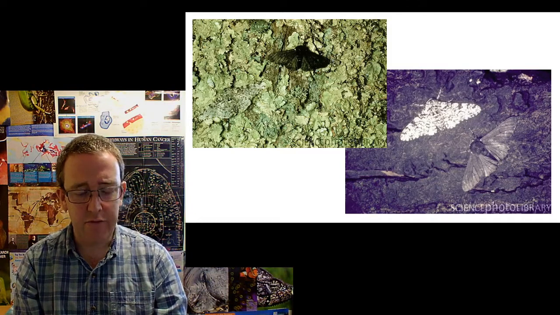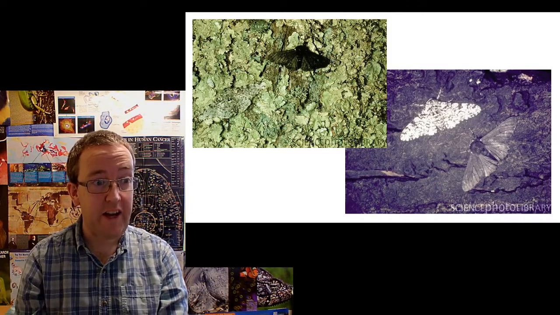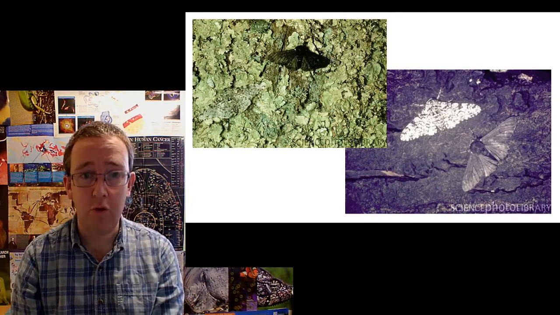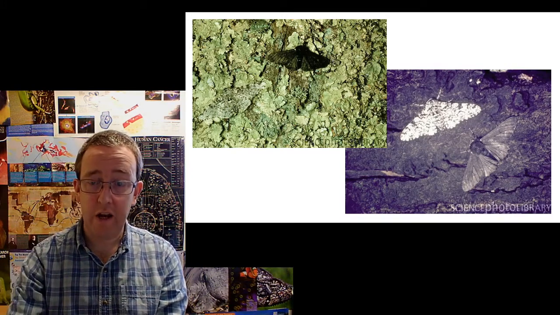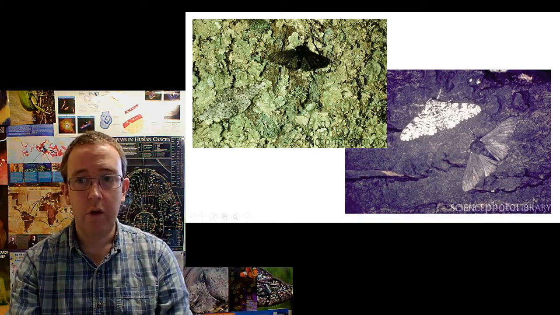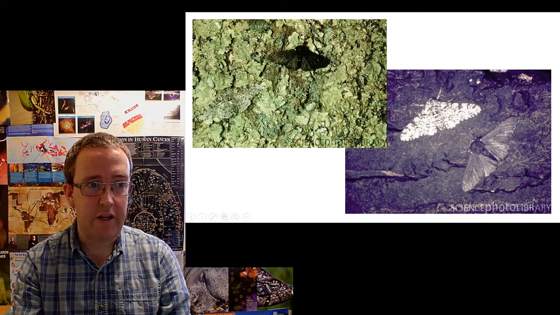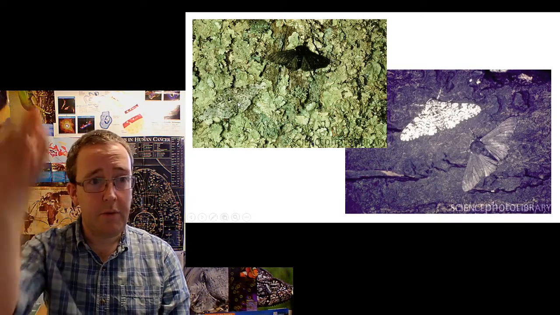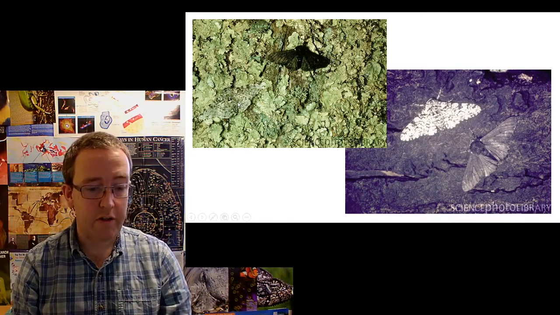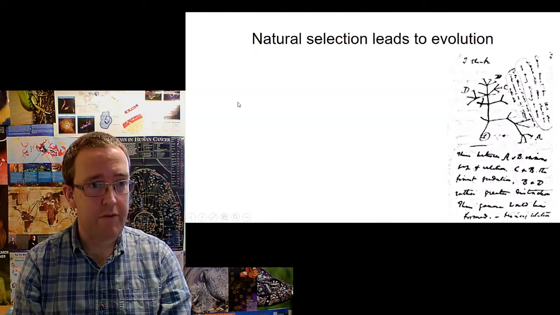So that's natural selection for you, and of course now we've got the Clean Air Act and the Black Country is not covered in soot anymore, silver birch trees are going back to being the original colour, and we can actually see a reversal, with the gene frequency for the peppered moth moving up and up and up, and the one for the black moving down again. Okay, so those are two classic examples you've probably covered already.